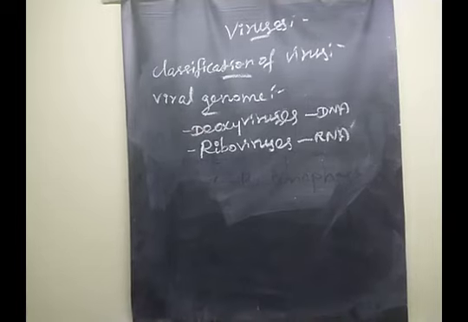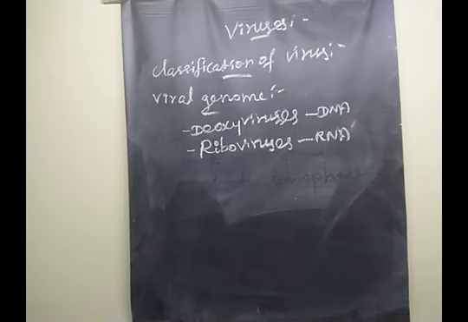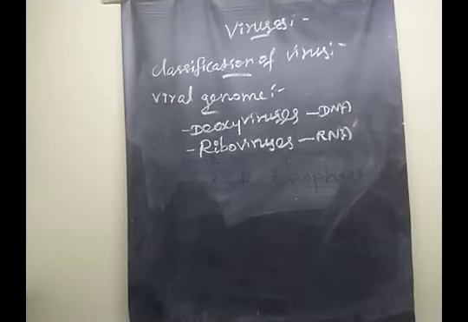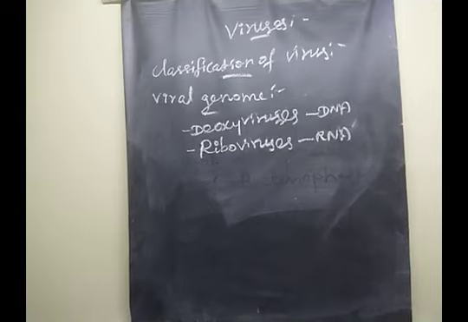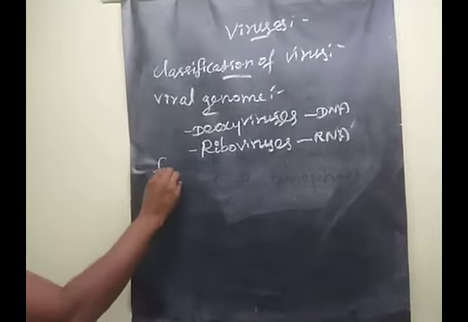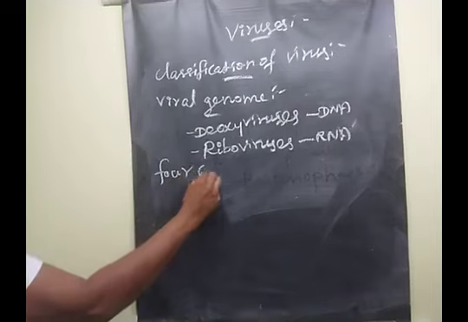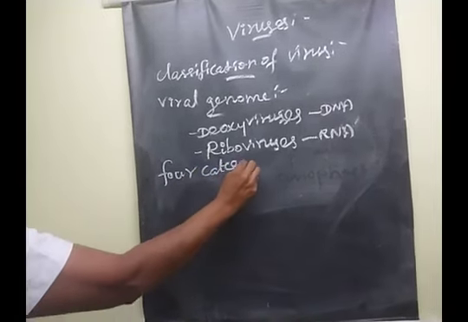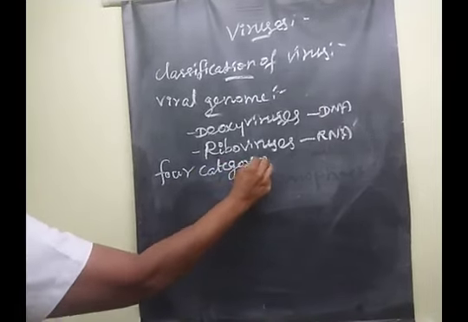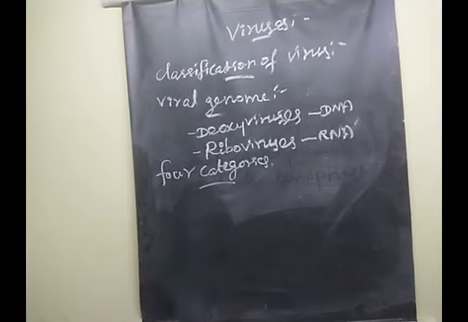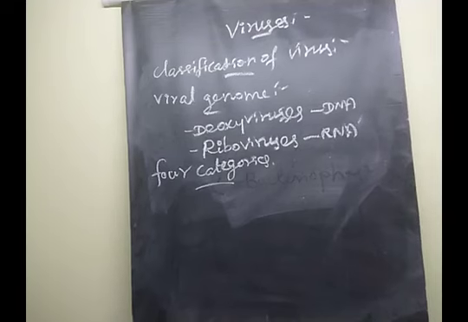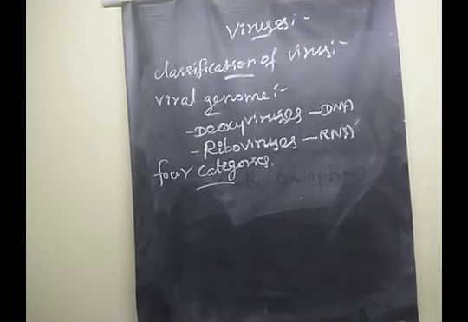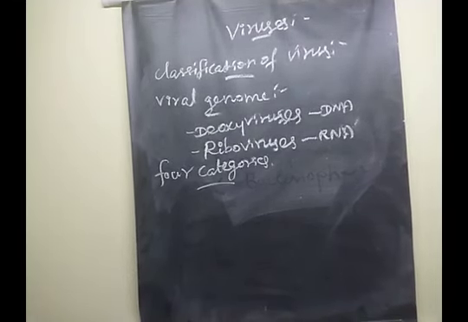The next one, the viral genome, the nature of the nucleic acid. Based on the nature of the nucleic acid, the viruses are classified into four categories.